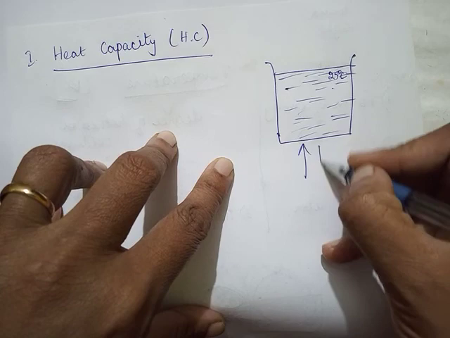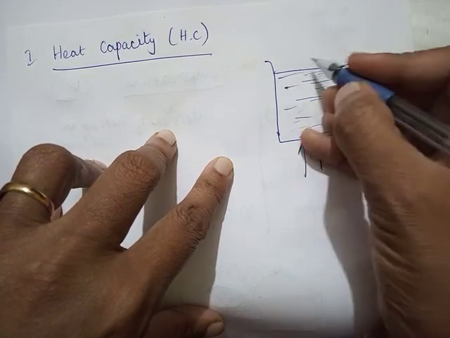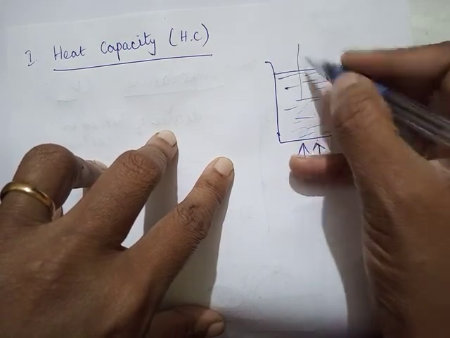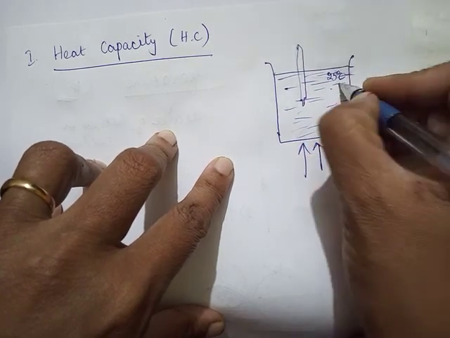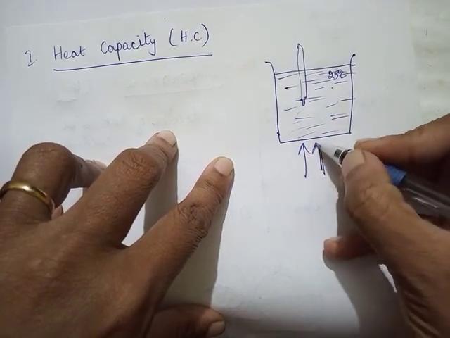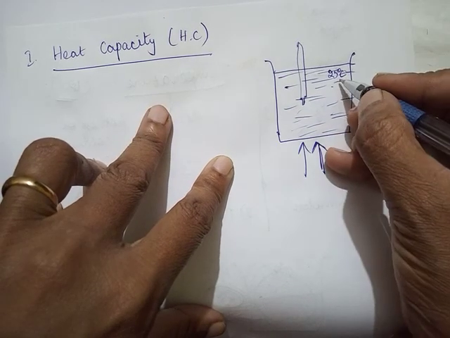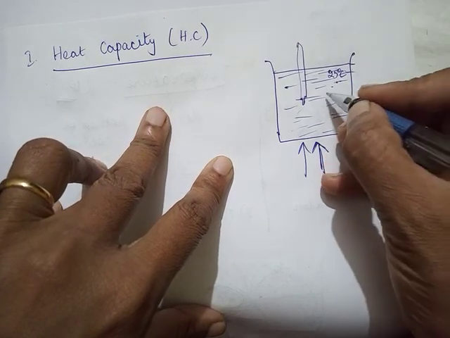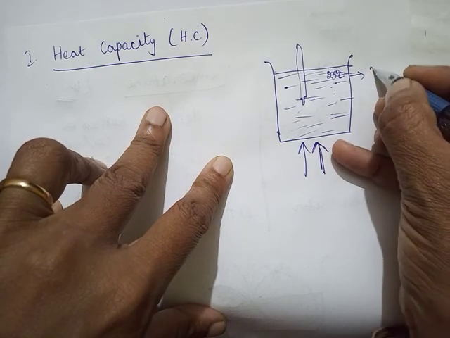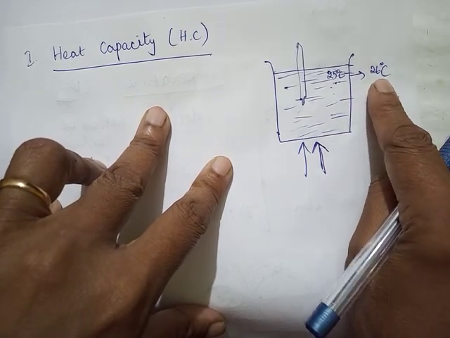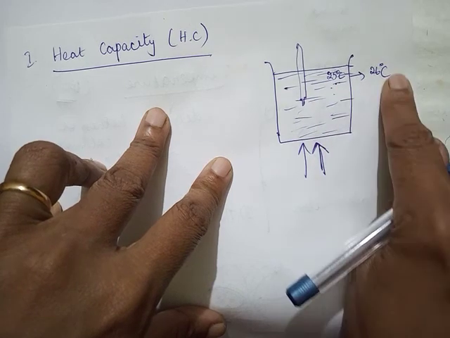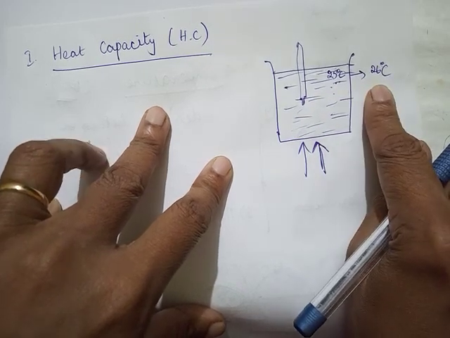Now I started heating it. I placed this on top of a stove. So how did I know the temperature? I should have put a thermometer inside it and measured the temperature that showed 25. Now I started heating it, and I'm going to heat it till it reaches 26 degrees Celsius. From 25 it has to reach 26, in the sense it has to raise by 1 degree Celsius.